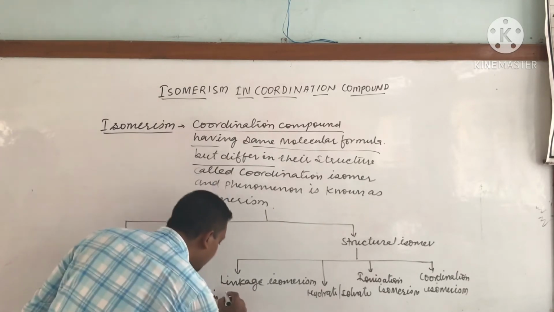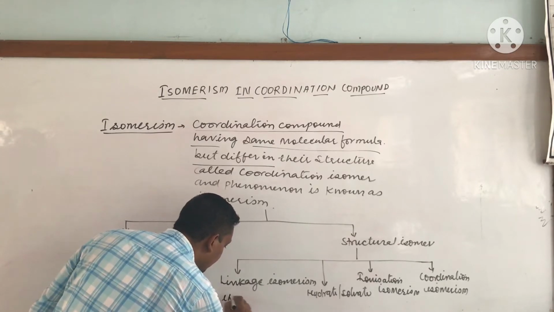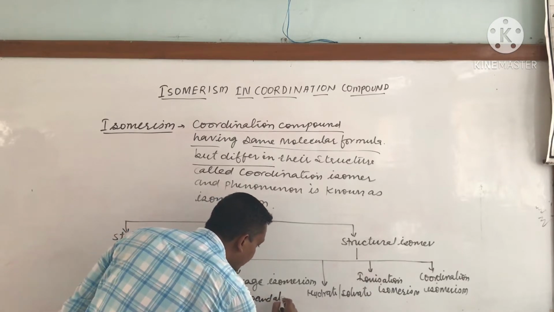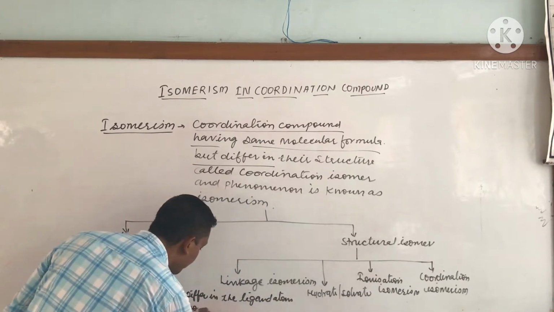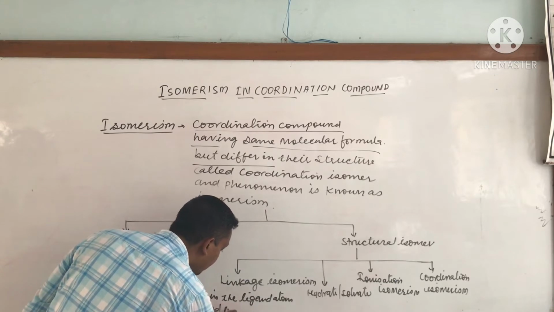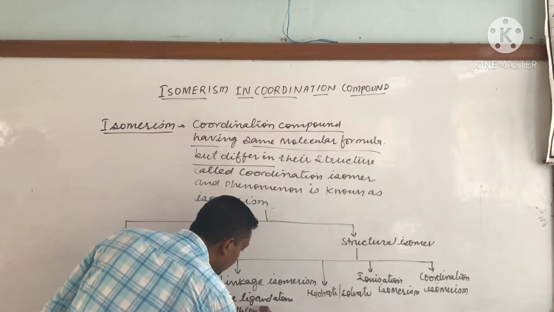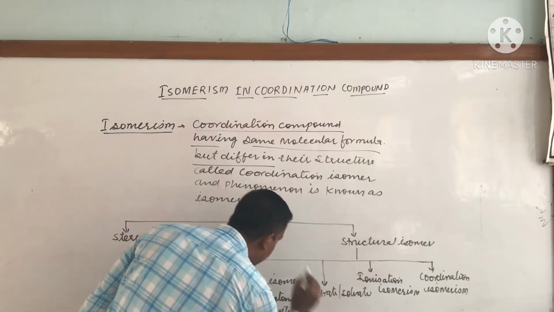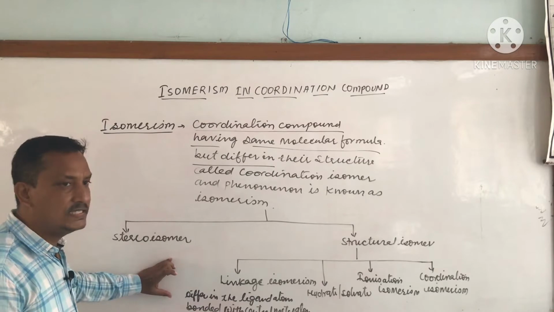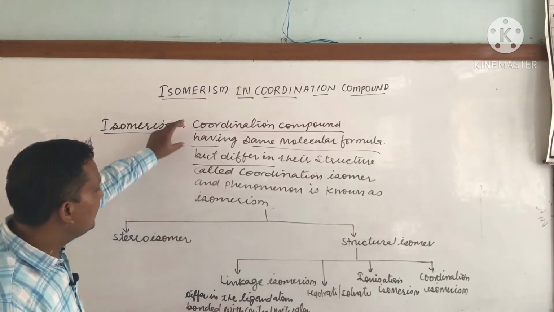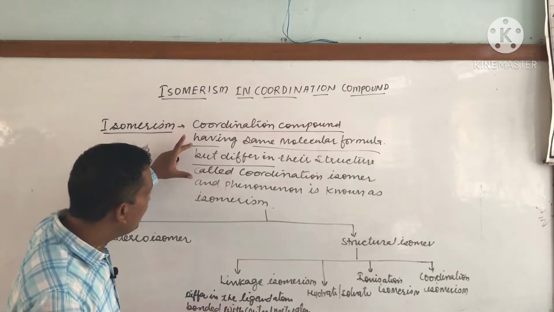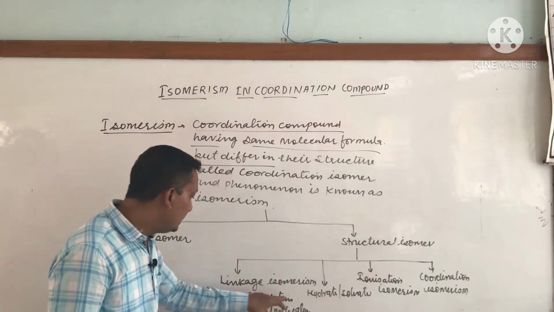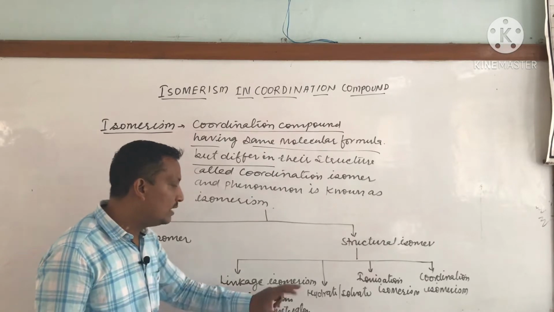So they differ in the ligand atom bonded with the central metal atom.